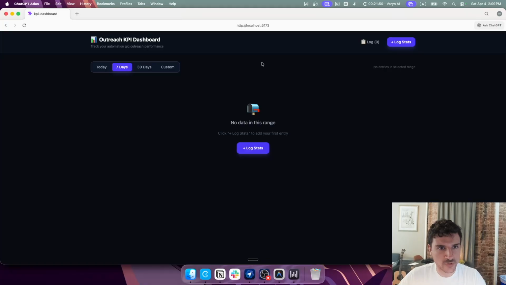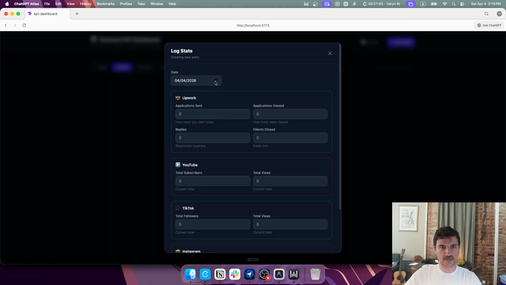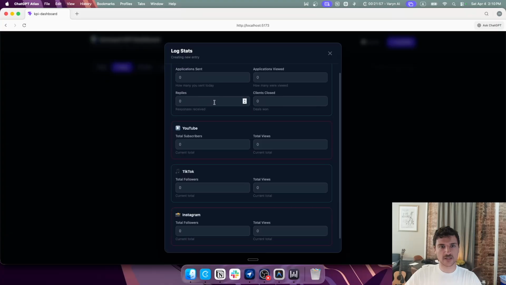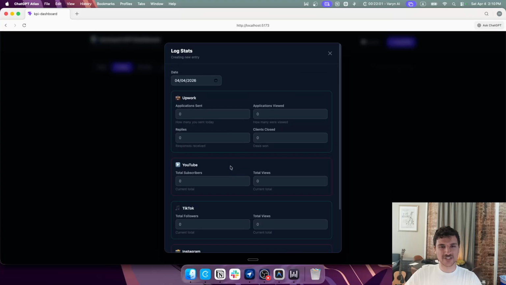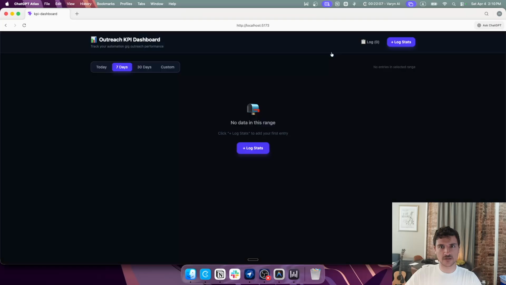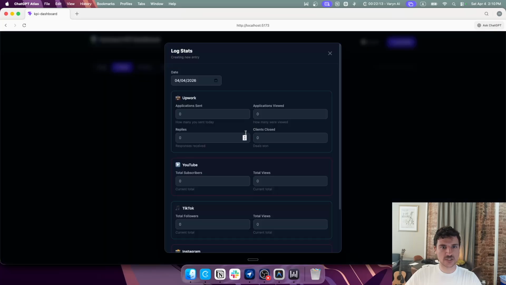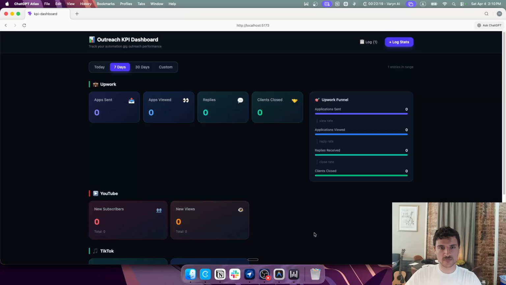So this is the dashboard it made. As you can see, it has, okay, interesting. So we just add in total views manually here, which again is cool, I guess, but I want to be able to do things automatically, not have to log it manually. But let's say, for example, I log in today's numbers, which are 0, 0, 0, and 0, because that's true.